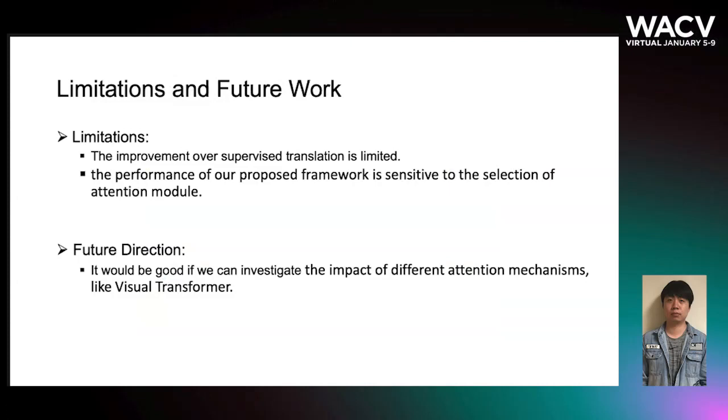There are two limitations of our method. The first one is the improvement over supervised translation is limited. The second one is the performance of our framework is sensitive to the selection of attention module. For the future work, we are planning to investigate the impact of different attention mechanisms, like the visual transformer.